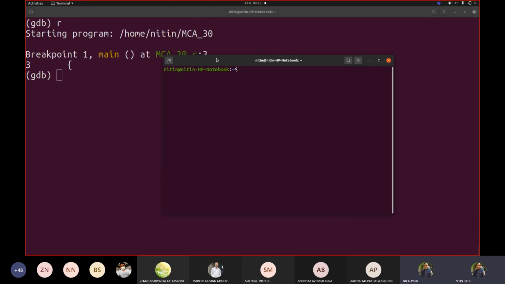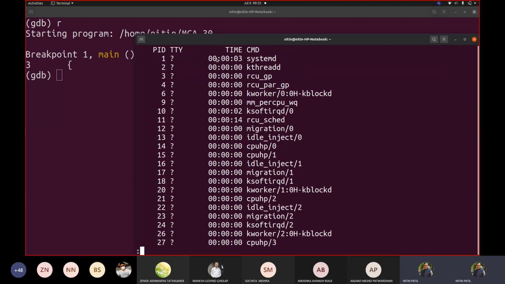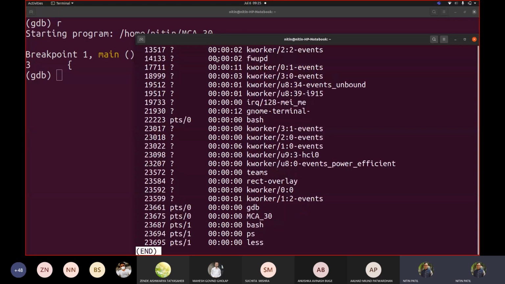Now we started executing a.out, correct? So let us check whether a.out is there or not. So let us go below. Sorry, not a.out, but our code. So MCA30 is running now with GDB. Correct? That's because we started this program.